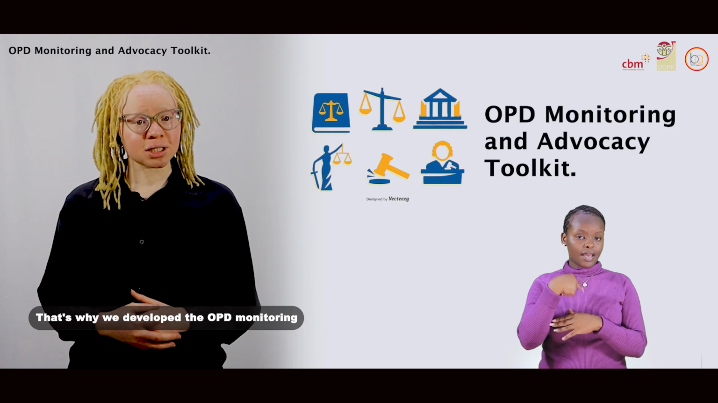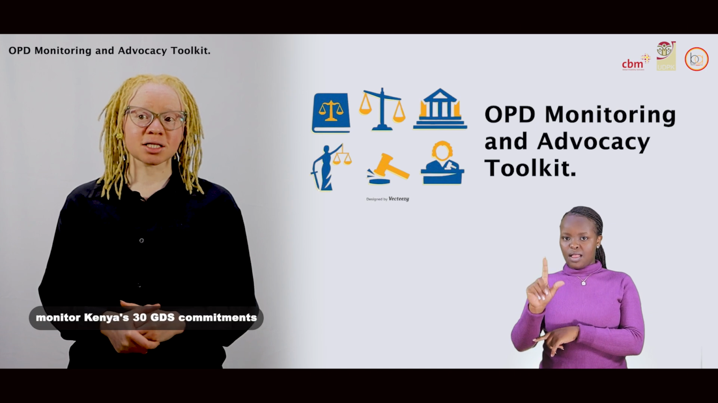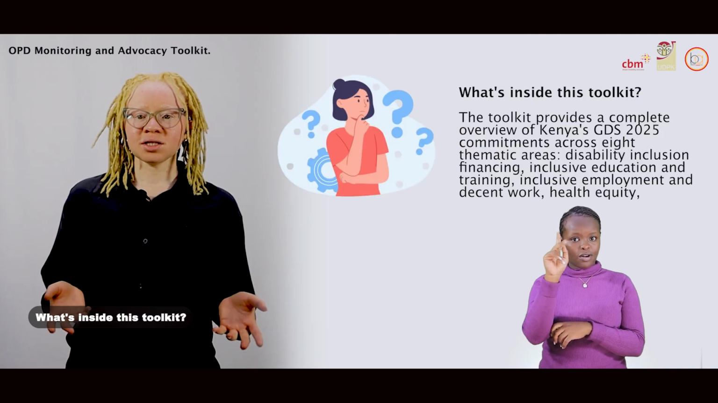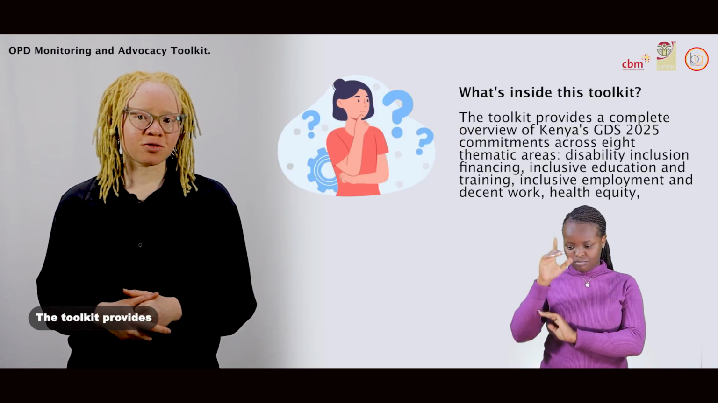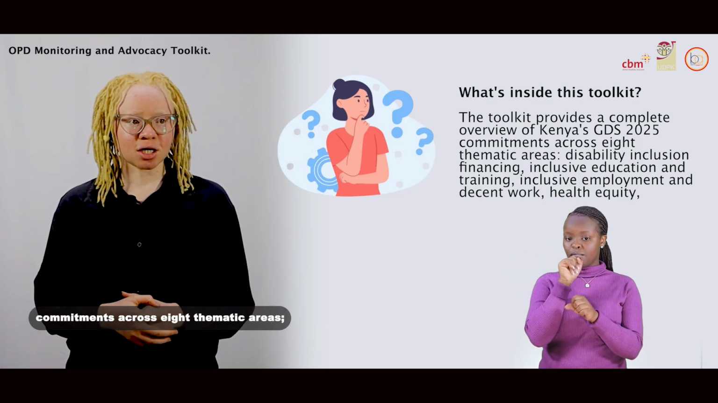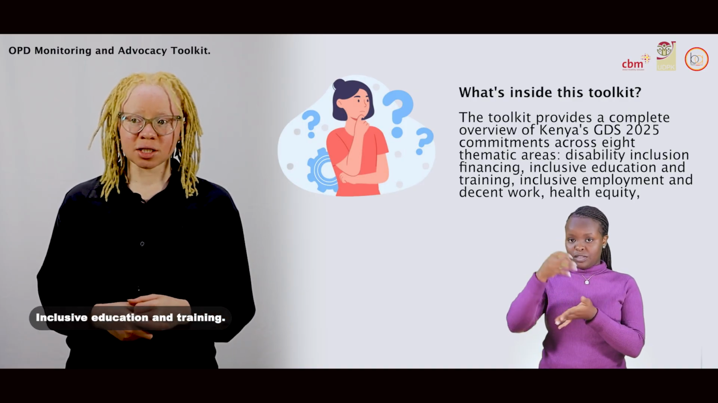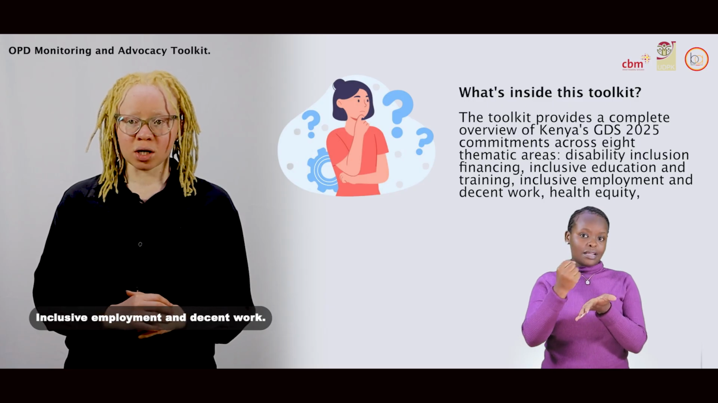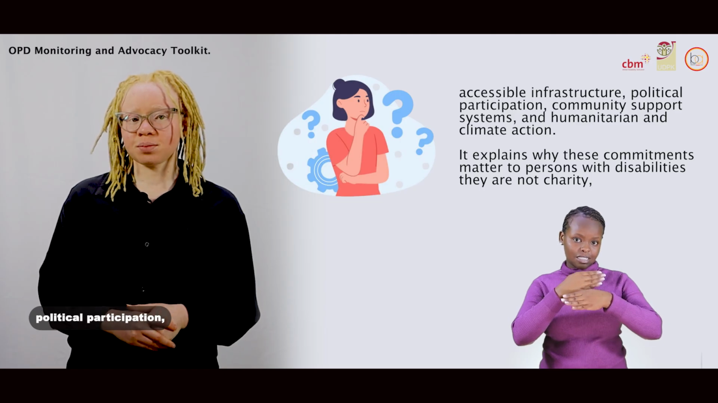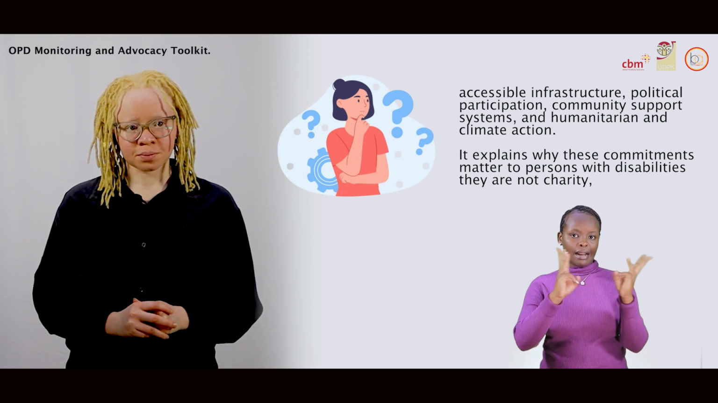That's why we developed the OPD Monitoring and Advocacy Toolkit, a practical guide to help OPDs monitor Kenya's 30 GDS commitments and advocate for real change at the county level. What's inside this toolkit? The toolkit provides a complete overview of Kenya's GDS 2025 commitments across 8 thematic areas: disability inclusion financing, inclusive education and training, inclusive employment and decent work, health equity, accessible infrastructure, political participation, community support systems, and humanitarian and climate action.